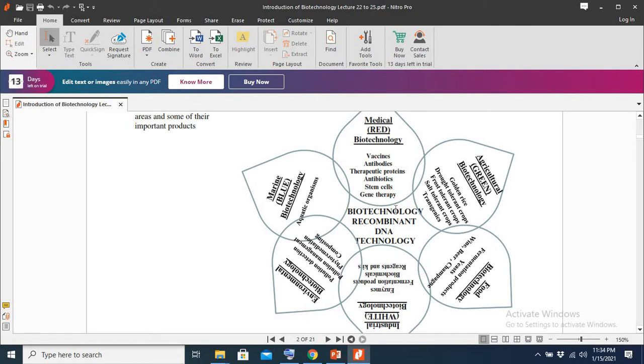So right now we have to understand that we can utilize biotechnology or recombinant DNA technology in the medical field.